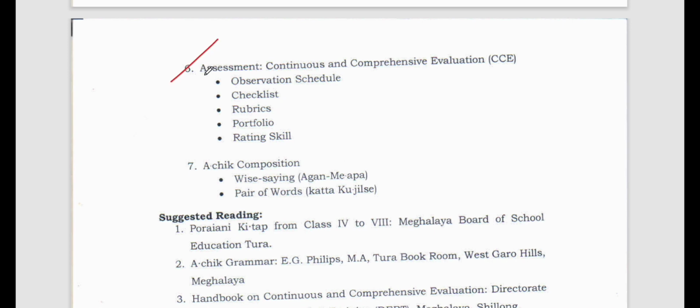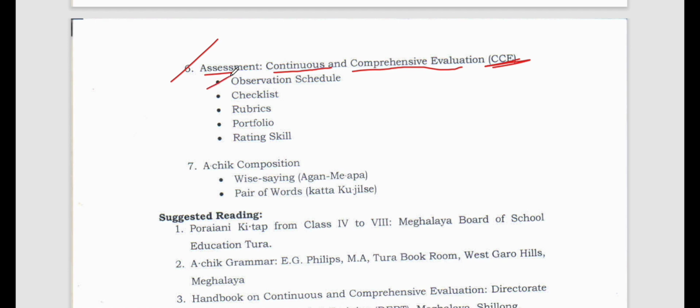Then number 6, we have assessment. See, assessment is a very important topic. It is coming everywhere. It is coming in CDP also, maths also, science also, social science also, EVS also, language 1, language 2, everywhere this particular assessment is coming. So continuous and comprehensive evaluation, you should know the full form. All right, my dear friends, this is asked many times in exams. What do you mean by CCE? So you have to know that this is continuous and comprehensive evaluation.